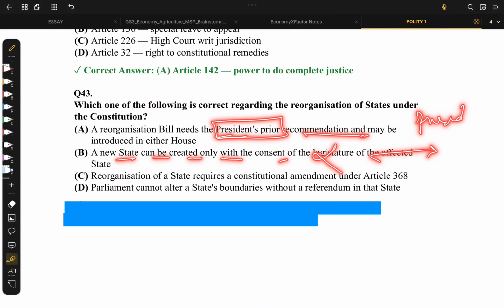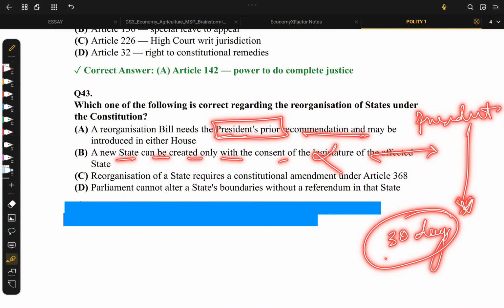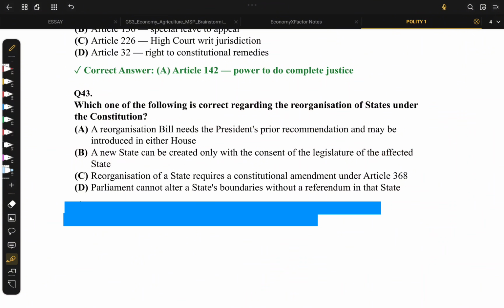The president sends the letter for the consent of the states, and usually a time period of 30 days is given. But even if the states deny it, the consent of the state hardly matters. The parliament can continue to do what it does, so it's wrong.